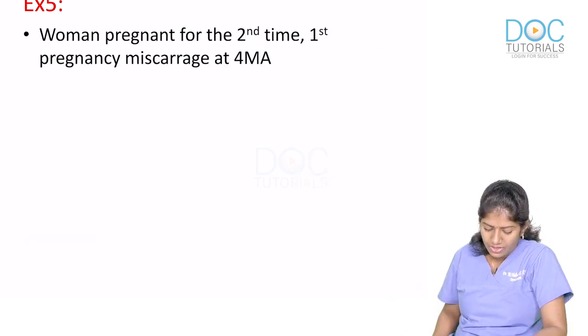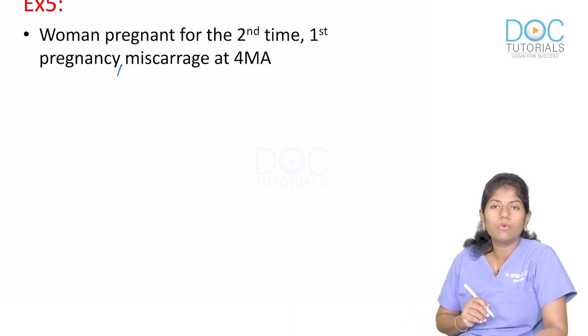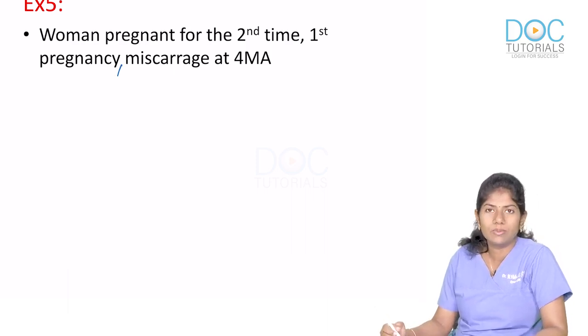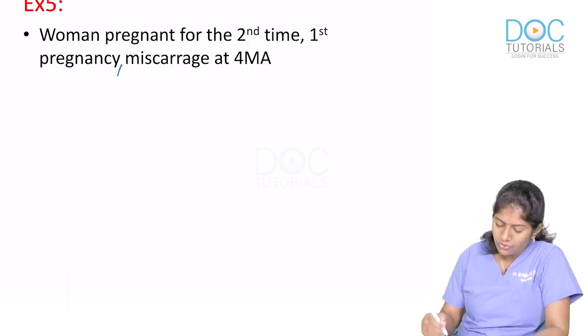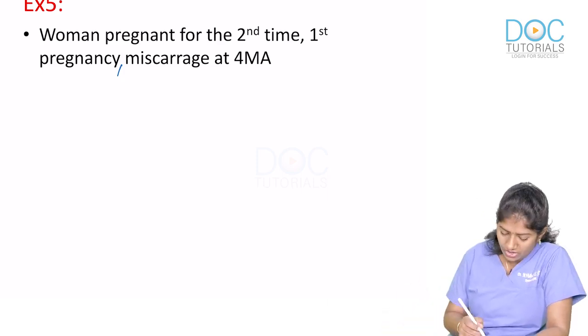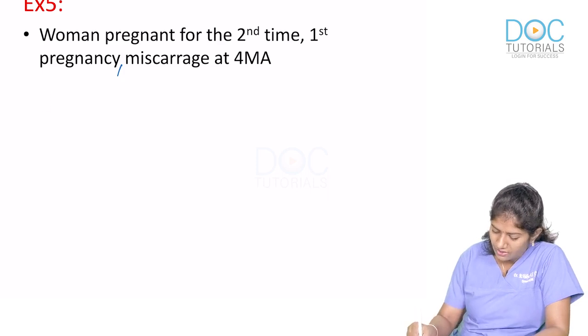Example number 5. Woman pregnant for the 2nd time, first pregnancy was a miscarriage at 4 months amenorrhea. Okay, so currently she's carrying her second baby. So will you use the alphabet G for her gravida? Yes, because she's currently pregnant. Okay, so what is her GPLA score? What is her GTPAL score?